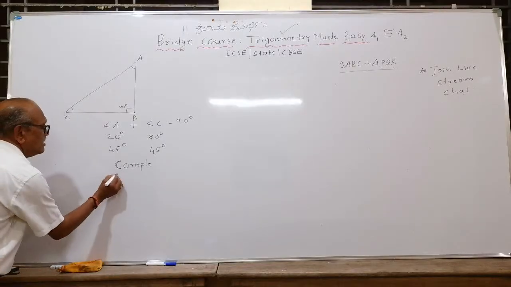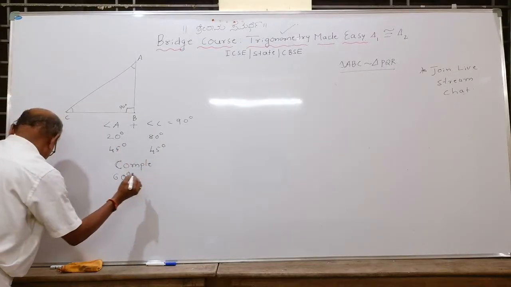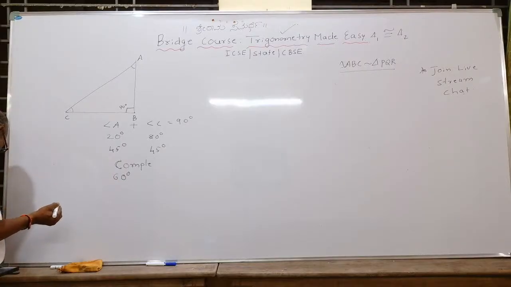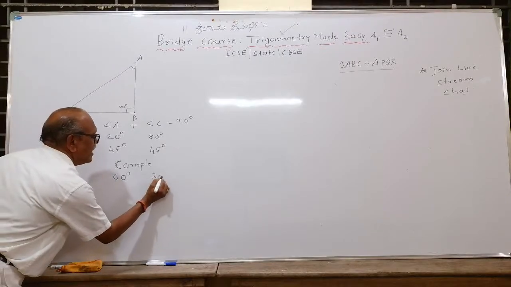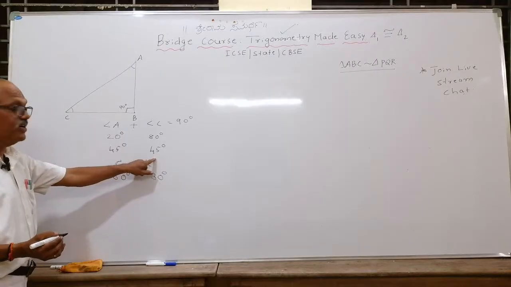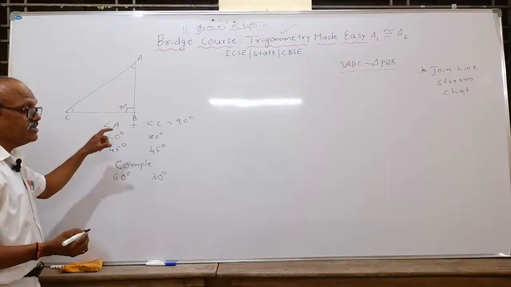If A is 60 degree, then what will be angle C? What will be angle C? One of you answer. I am seeing your chat box. 30 degree. Because 60 plus 30 is 90 degree, 45 plus 45 is 90 degree, 20 plus 80 is 90 degree. This is a very important concept.